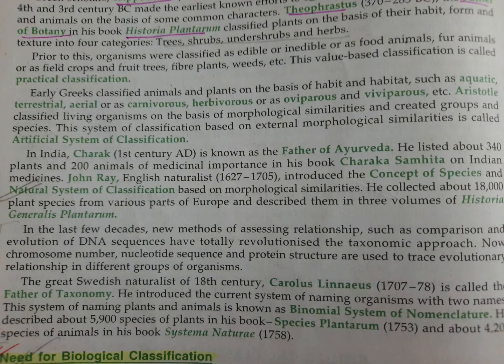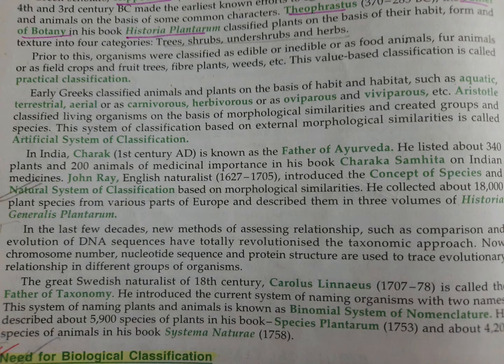At last, Carolus Linnaeus, the scientist who is known as the father of taxonomy, introduced a system of naming or grouping of the organisms. This system of naming of plants and animals is known as the binomial system of nomenclature, and he described all his works in the book Systema Naturae.